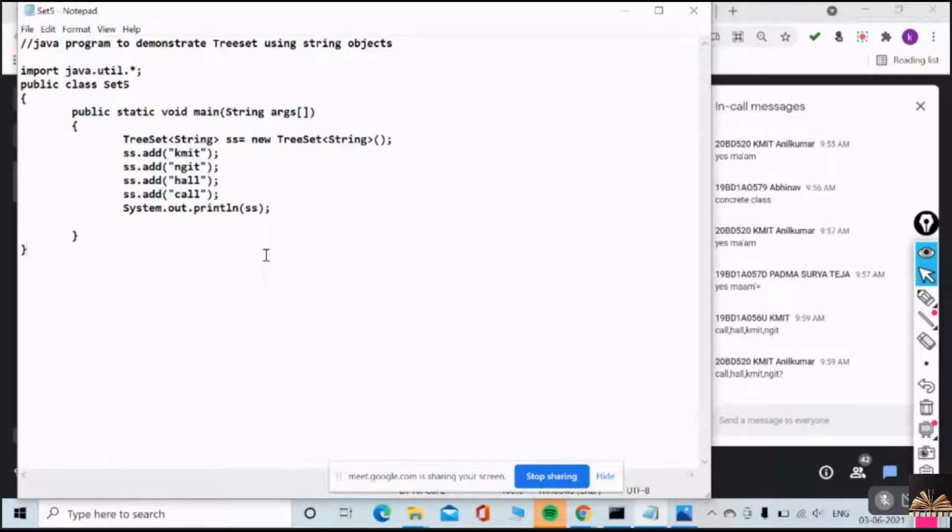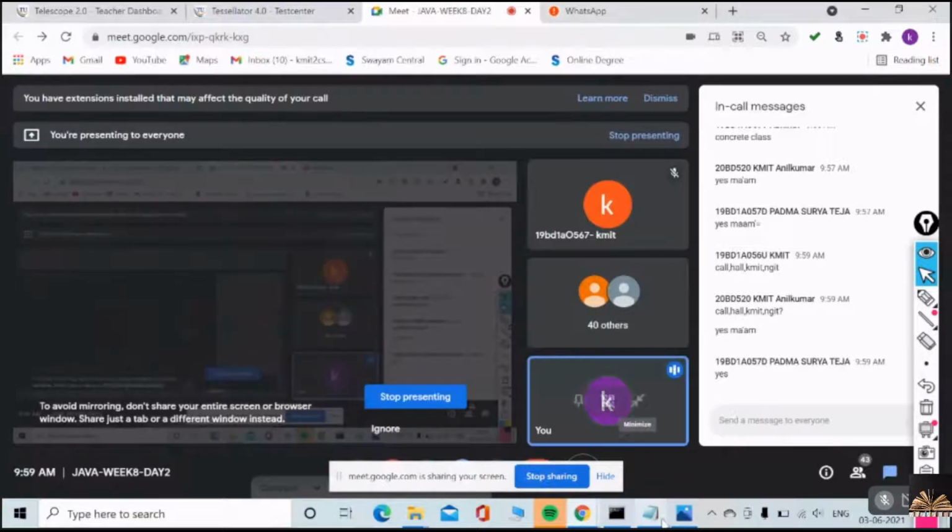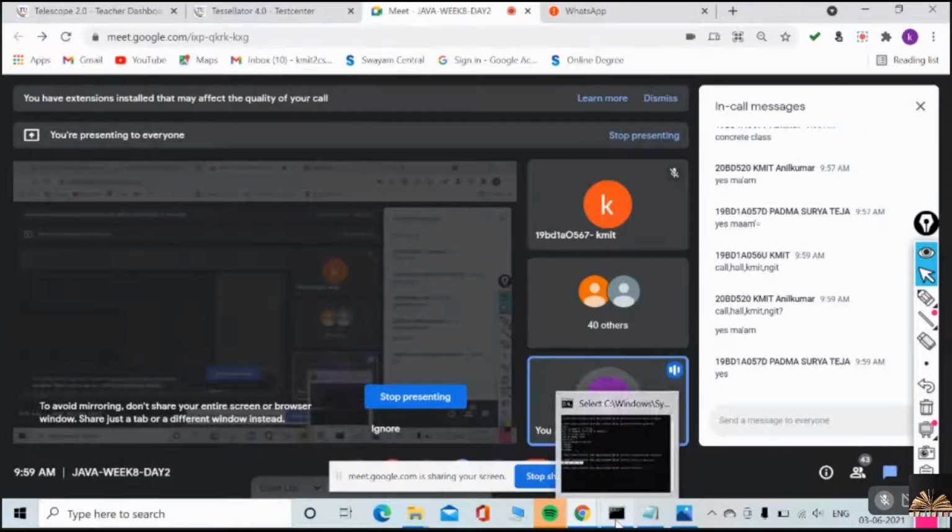Very good. Yes, exactly. Call, Hall, KMIT, NGIT. They are sorted based on the ASCII value of your strings. In strings, there is a compareTo method, no? Do we have compareTo method? Yes. Because of that compareTo method, internally they are comparing one with each other.